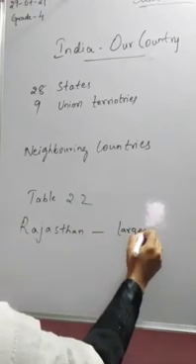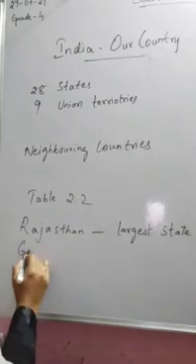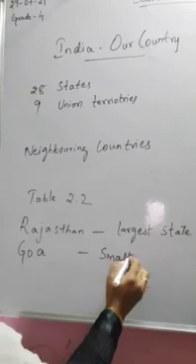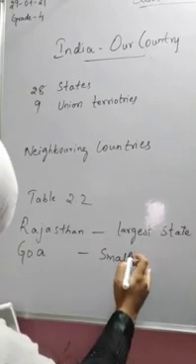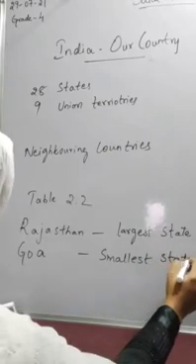and Goa being the smallest state of India.